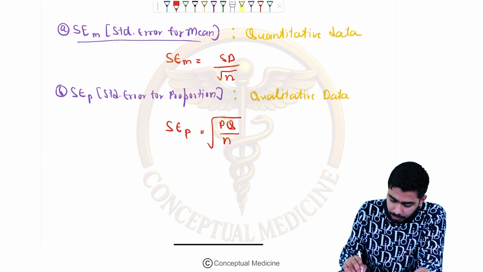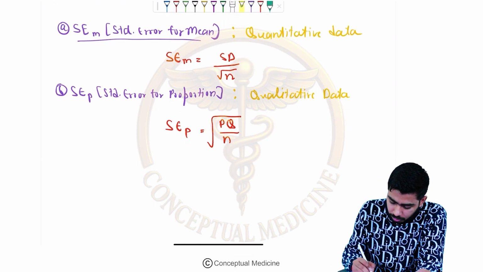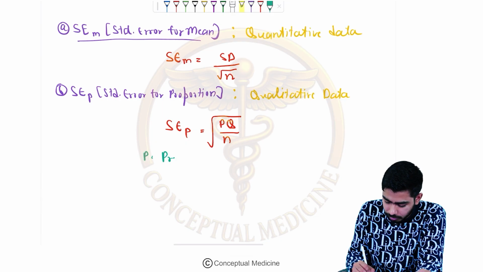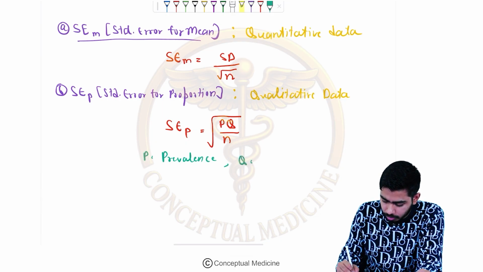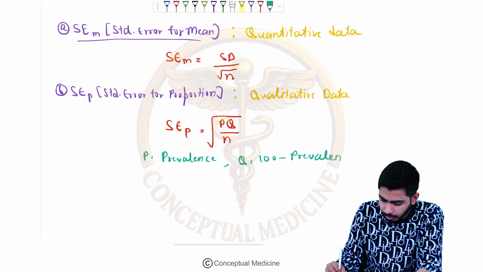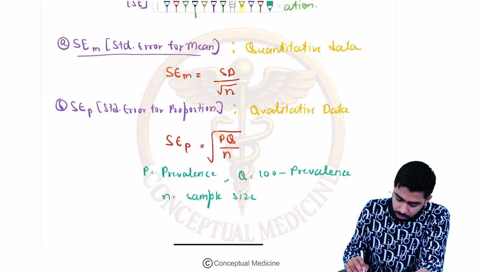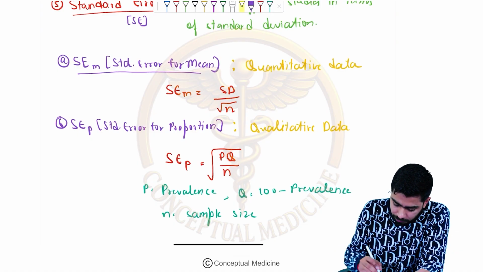Here, P is the prevalence, and Q is 100 minus the prevalence, and n is the sample size. So that is about the standard error for proportion, right?